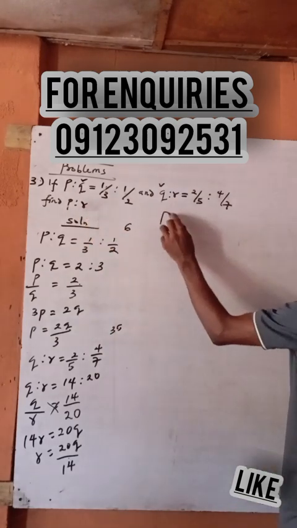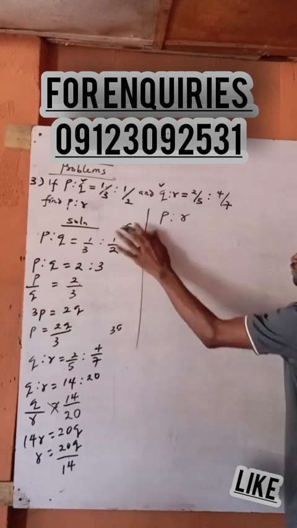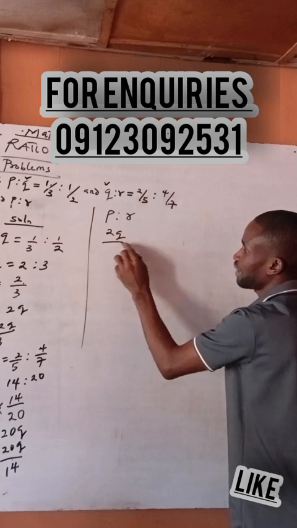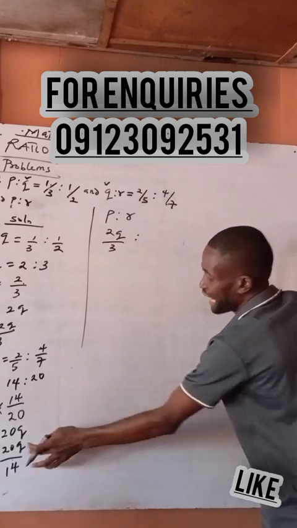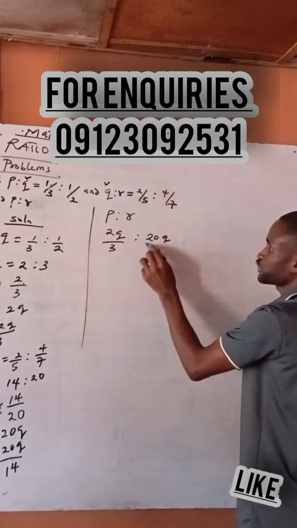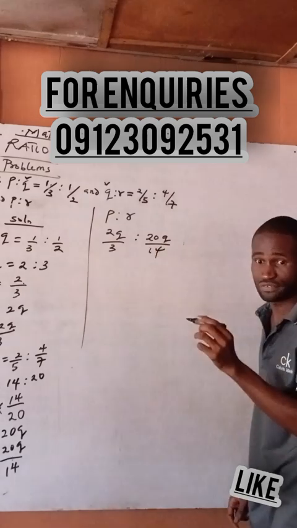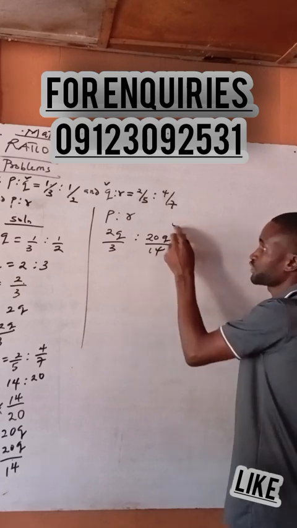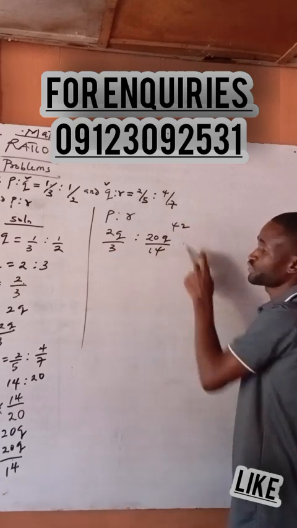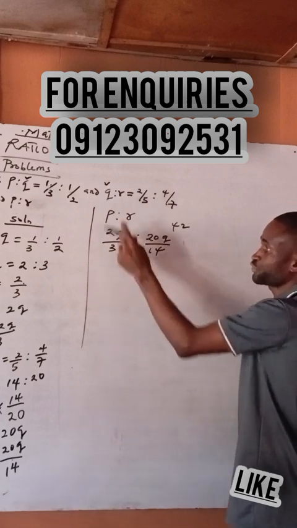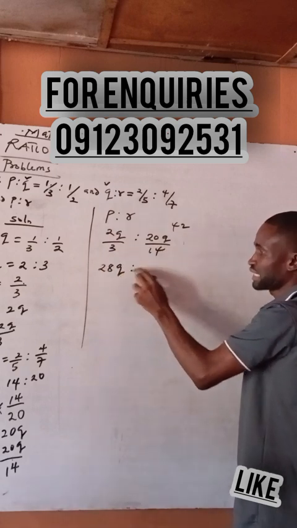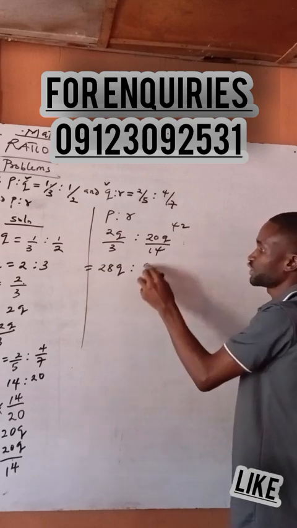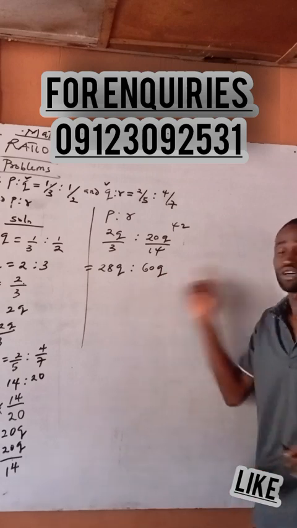Remember, what we are looking for is P is to R. Our P is 2Q over 3, is to our R, which is 20Q over 14. Now find the LCM of 3 and 14, which is 42. 3 divided into 42 is 14, times 2Q is 28Q. Then 14 divided into 42 is 3, times 20Q is 60Q. Of course, I cannot give my answer this way.